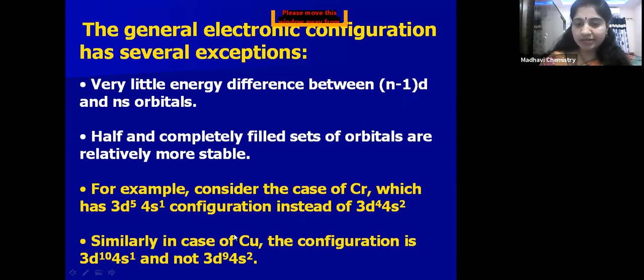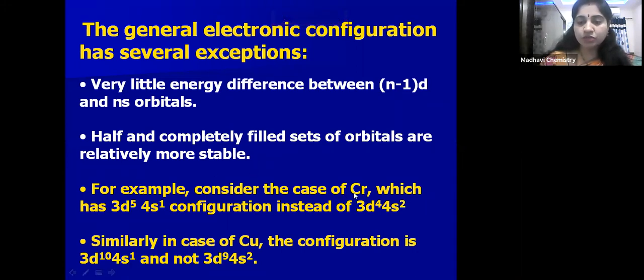Similarly, one more example you can take is copper. The atomic number of copper is 29, children. Its electronic configuration should be 3d9 4s2, but it has 3d10 4s1 configuration because of the little energy difference between the 3d and 4s orbitals and the completely filled d orbital. If you see here, 3d10 means the d orbital is completely filled. Because of the completely filled orbital, its stability will be more. So one electron from the s orbital enters into the d orbital. That's why it has 3d10 and 4s1 configuration.